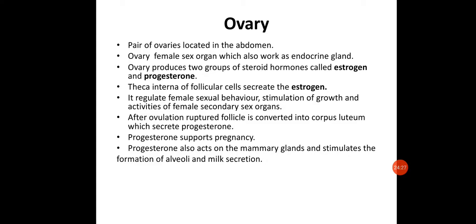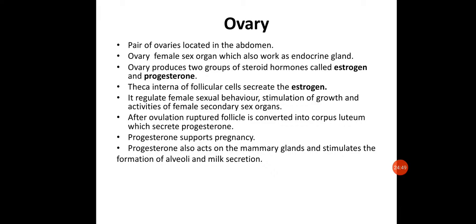The ovary produces two groups of steroid hormones called estrogen and progesterone. In the case of male hormones, only testosterone was produced as an androgen family. In the case of females, the steroid hormones are produced in two groups, that is estrogen and progesterone.